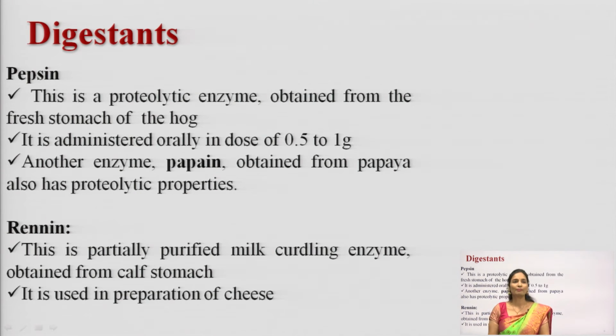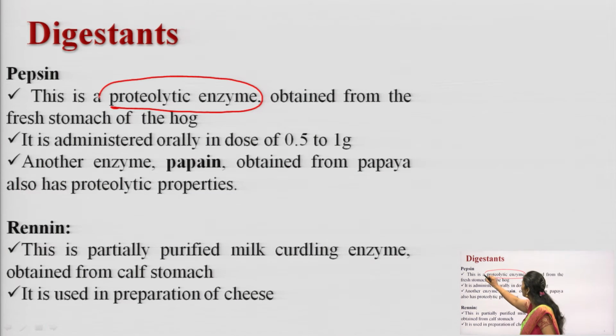Pepsin is a proteolytic enzyme. It is obtained from the stomach of hog.